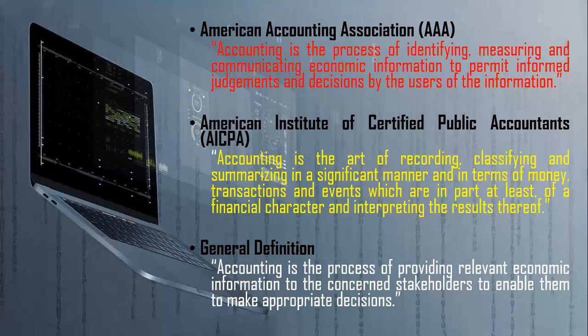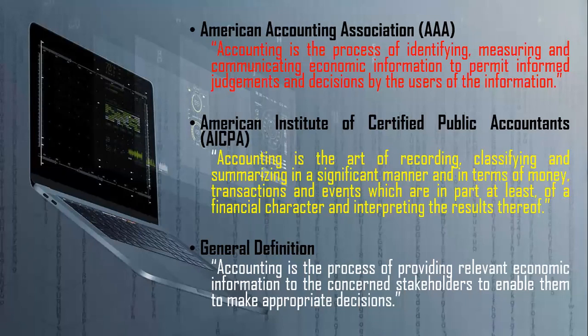To get an informed judgment and decision by the users of that information. Users ලාට අවශ්‍ය වෙනවා ඒ තොරතුරු පාවිච්චි කරලා decision එකක් ගන්න, නැත්නම් judgment එකක් දෙන්න. Right? That is the general definition defined by the American Accounting Association. For what? To take decisions, right?